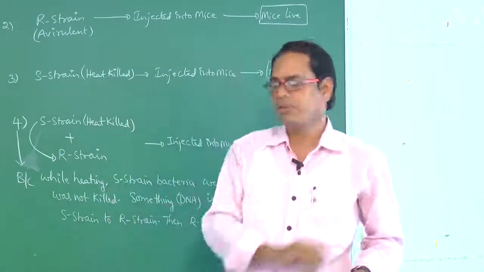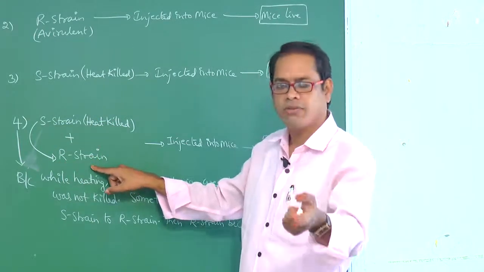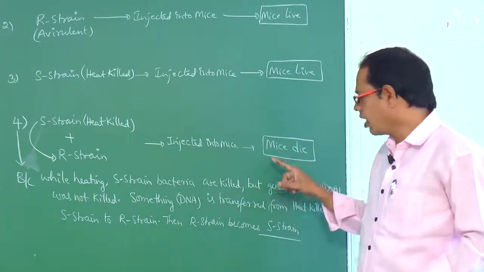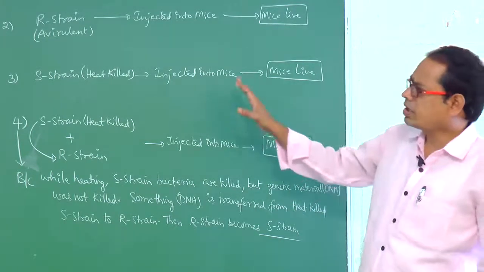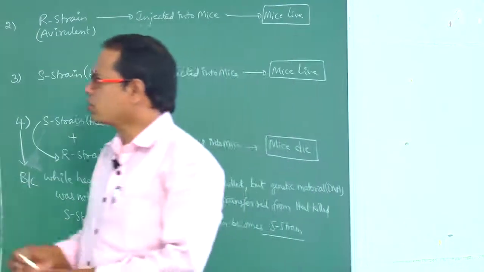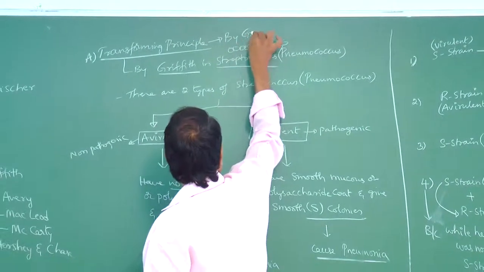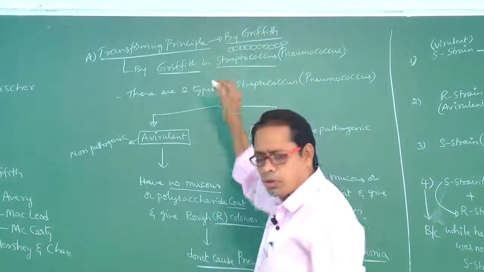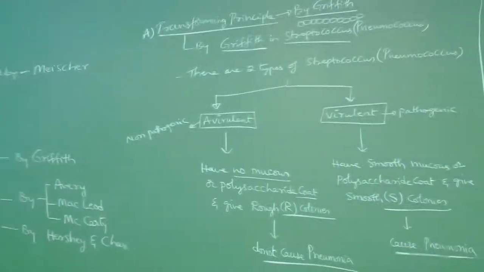Something is transferred from heat killed S strain to R strain. Then R strain becomes S strain. Whenever that S strain appears, finally pneumonia is caused and finally the mice were dead. Okay, so like that this was explained by Griffith. So this is the so called transforming principle by Griffith. So please note down all these points, my dear students.